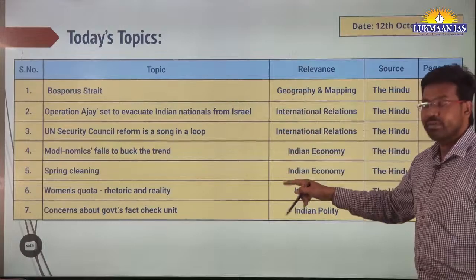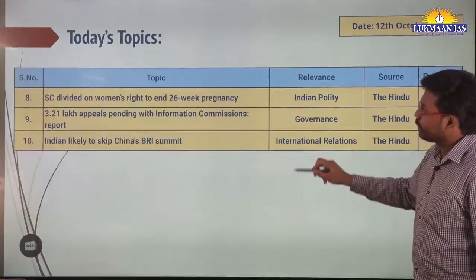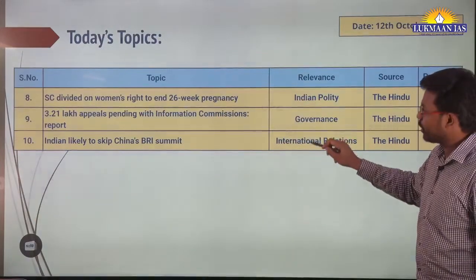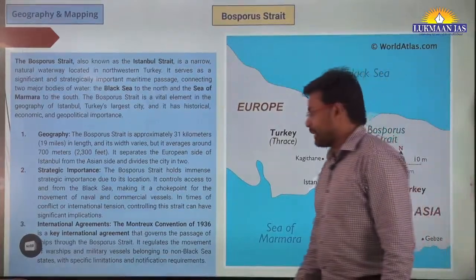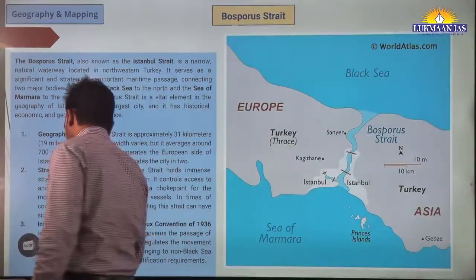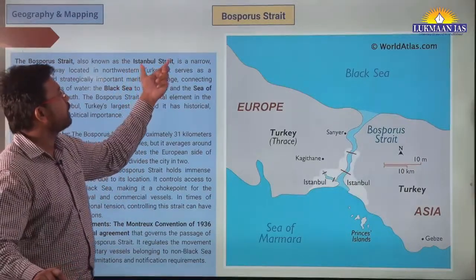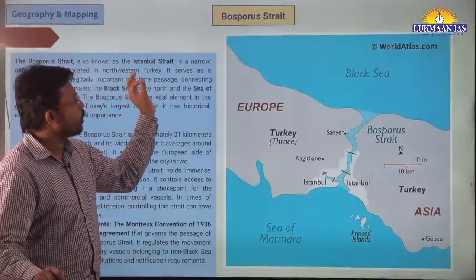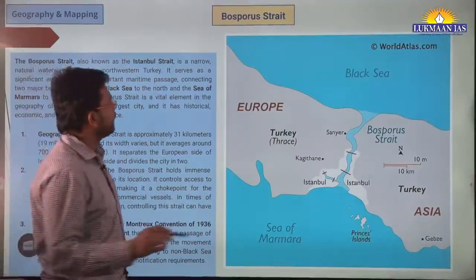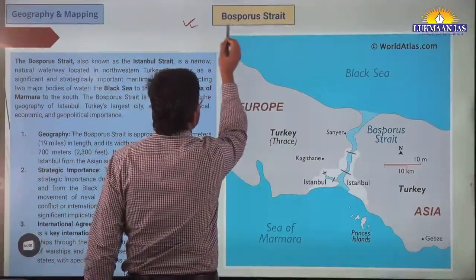So these are the list of articles that we will take for discussion today. In all we are going to discuss about 10 topics. This includes a mapping topic also. So the first topic that we are going to discuss is about a strait. This is known as Bosporus Strait. Okay, name of the strait is Bosporus Strait.